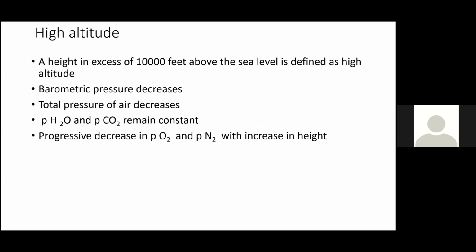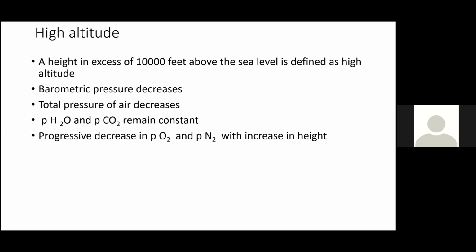So how will it affect the body? What is this high altitude? A height in excess of 10,000 feet above sea level is defined as high altitude. What are the main features at high altitude? The barometric pressure decreases. If it is 760 millimeter mercury at sea level, it becomes 630 millimeter mercury at 5,000 feet. So it goes on decreasing. Total pressure of air also decreases.